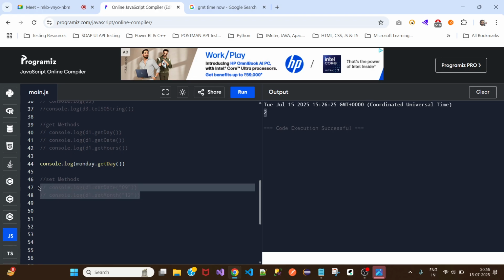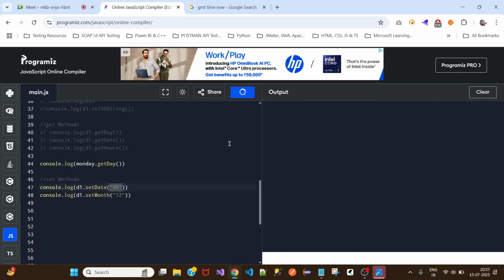Now we can also set our own date and months. We can set our own date and months using the setDate method. Here we say the getDay method, where we do not pass any parameters. The parameters are always empty, because we are just retrieving data from the object. But when we are setting something, I mean, when we are posting something, we have to provide a request body, right? In the same way, when we are setting something in the date object, we have to provide a value. So here I provided a value, setDate to 9 and setMonth 12.